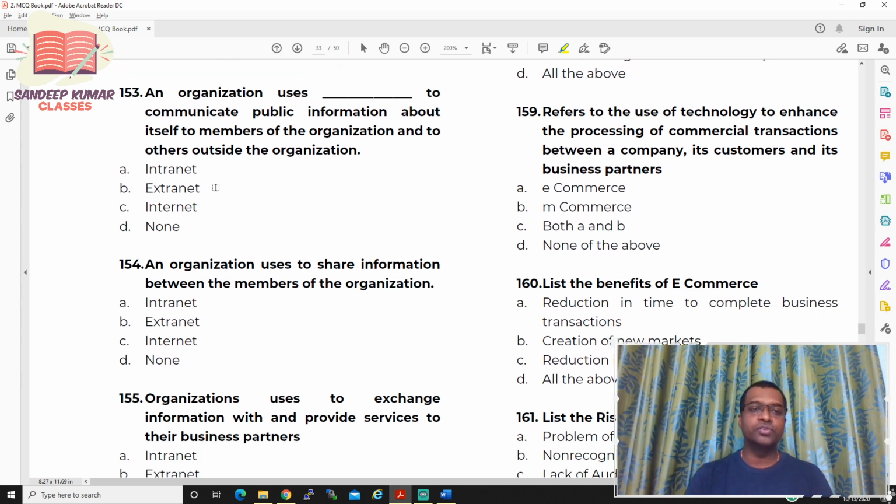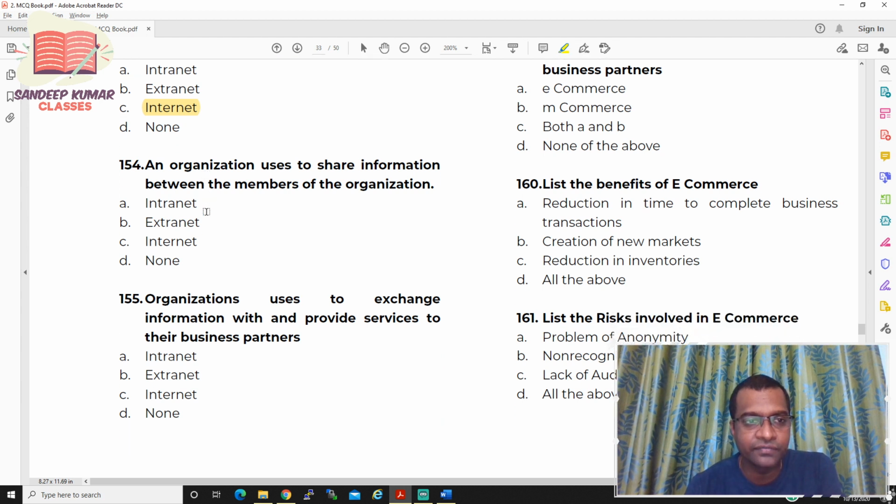An organization uses dash to communicate public information about itself to members of the organization and to others outside the organization. So both internal and external. So the option is internet. Internet is the option because you have both inside and outside. Now let us move to question number 154.